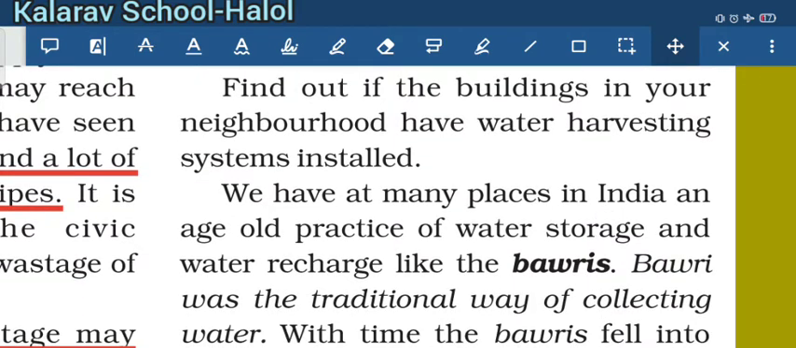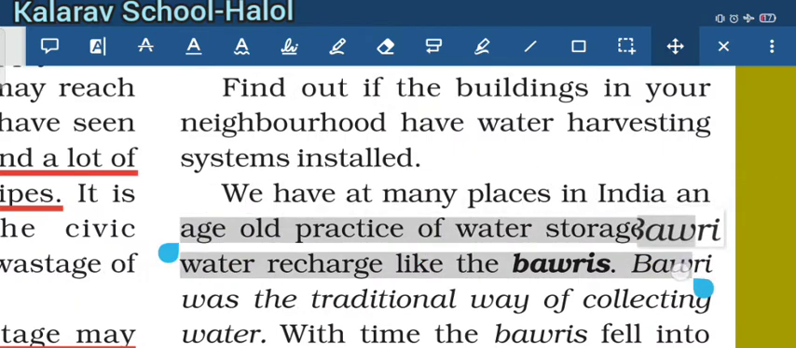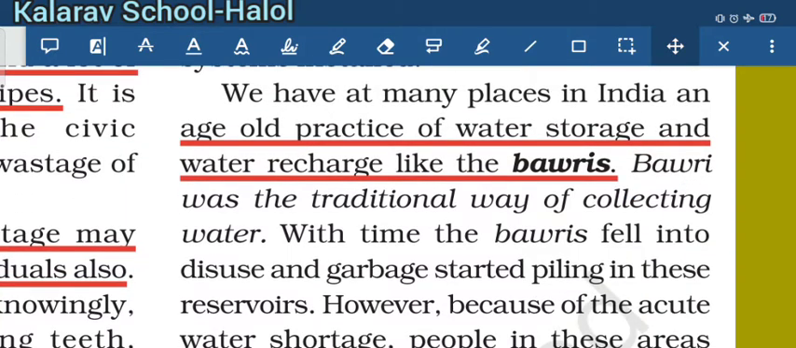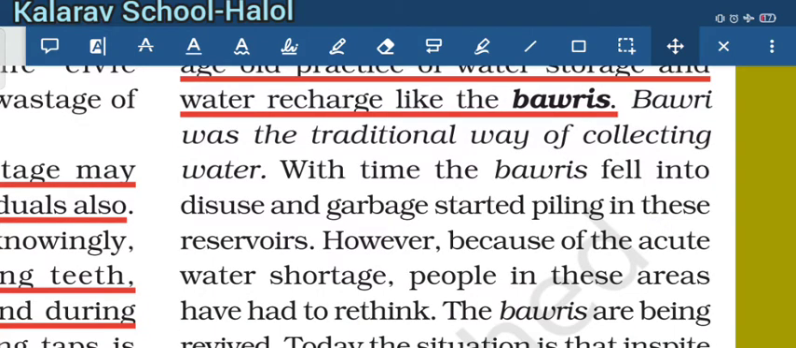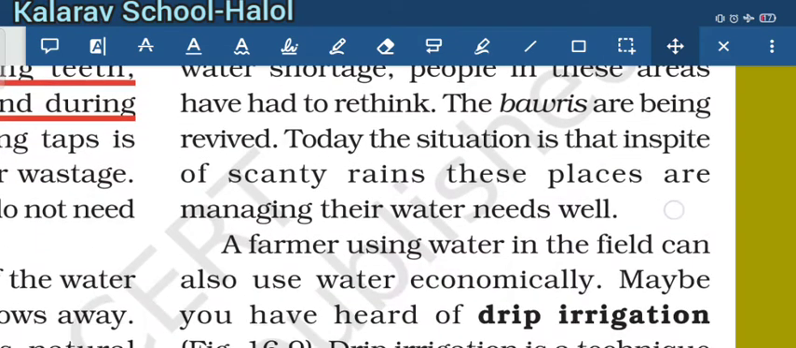We also know that as an old practice in India, water storage and water recharge take place in Bawris. Bawris are the traditional way of collecting water. But with time this fell into disuse and garbage started filling these reservoirs. So we have to rethink about these Bawris.